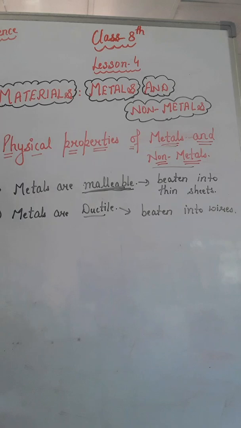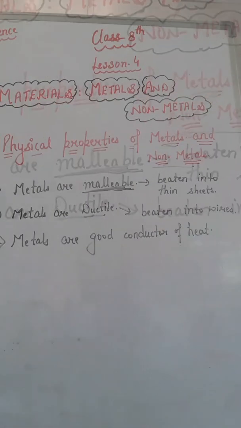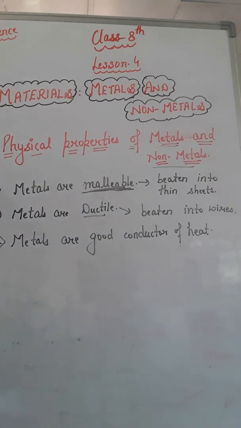So metals are ductile in nature and non-metals are non-ductile in nature. Now our third property is metals are good conductor of heat, means heat is easily passed through a metal, right? Let us take an example.